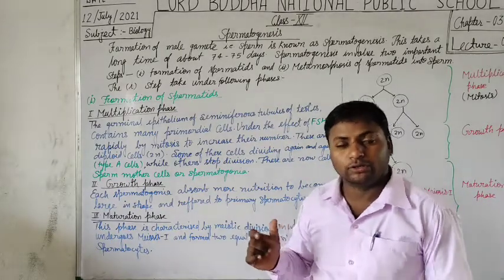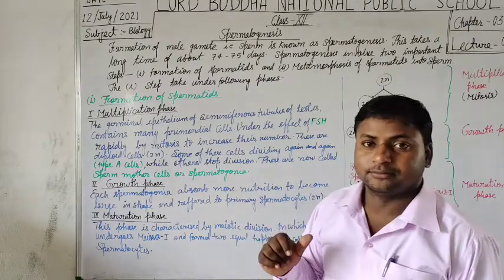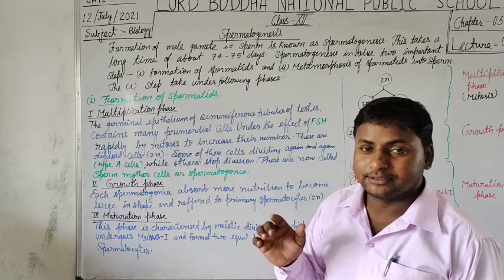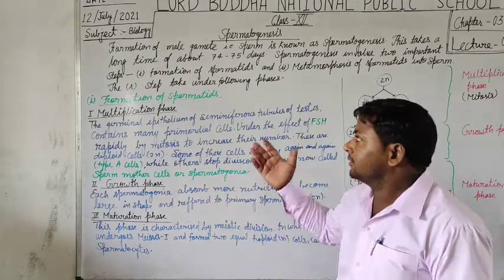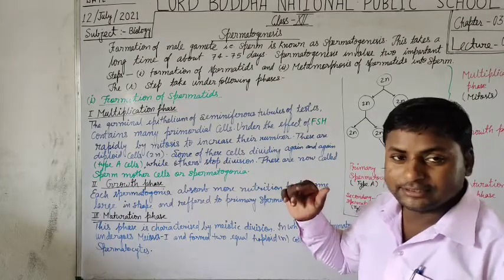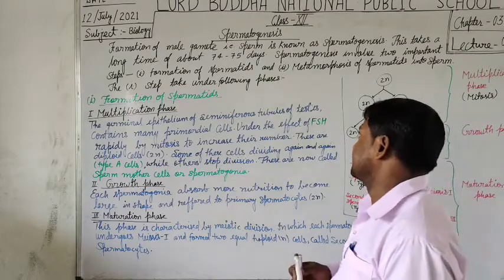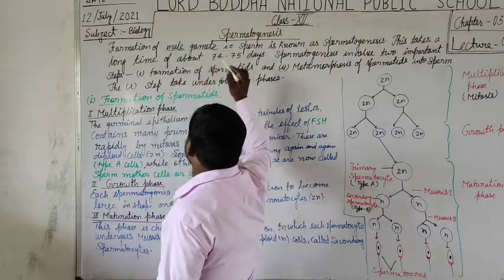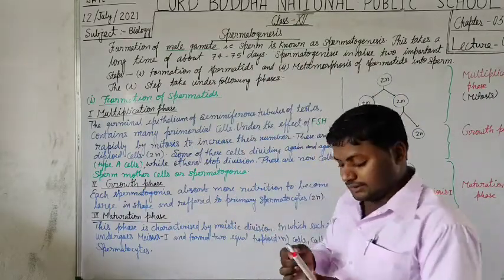As I told you, sperm is the male gamete and genesis means synthesis. So, it is very clear that the formation of the male gamete, that means sperm, is known as spermatogenesis.